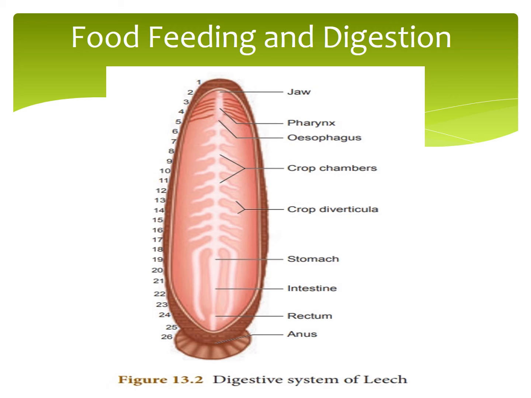The blood passes from the crop into the stomach. Digestion takes place in the stomach by the action of proteolytic enzyme. The digested blood is then absorbed slowly by the intestine. Undigested food is stored in the rectum and ejected through anus.